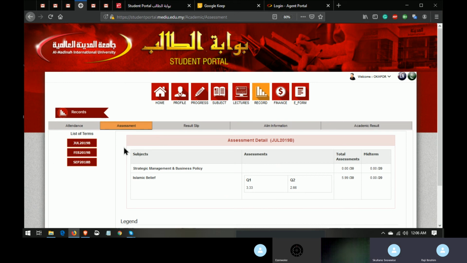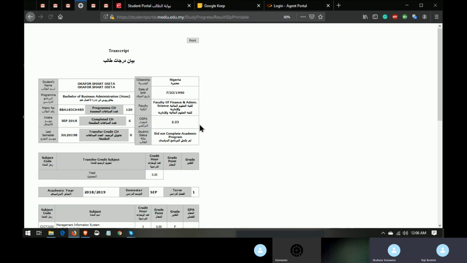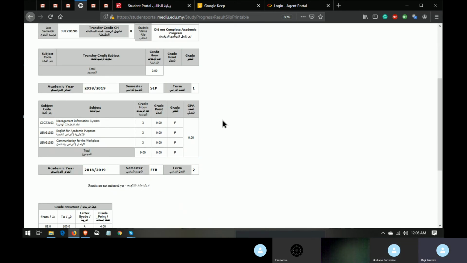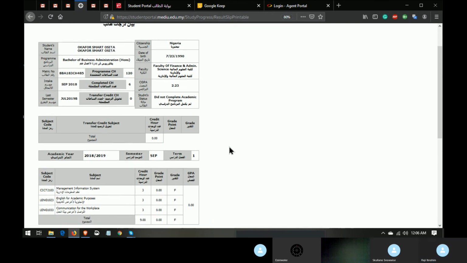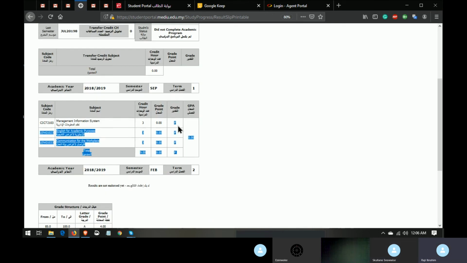Aside from the attendance and the assessment, you have the result slips also, for those that have done one semester or two. You'll be able to see their results, but it will not be the one that is stamped by the school. It just looks like this. This person is having an F because that first class was just a listening class for me, so it was not totally recorded.